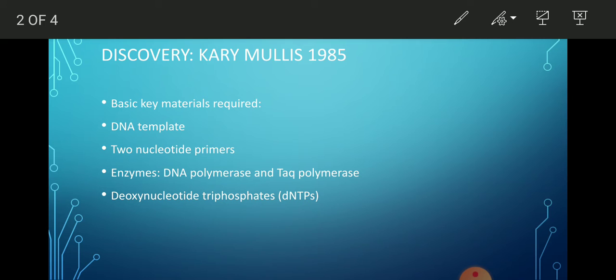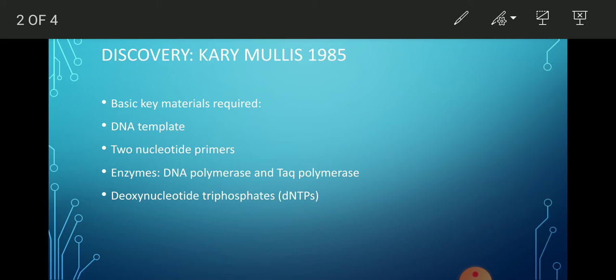Third requirement is enzymes. There is an involvement of two kinds of enzyme, that is DNA polymerase and Taq polymerase. DNA polymerase's function is polymerization of the DNA strand, single strand to double stranded DNA.